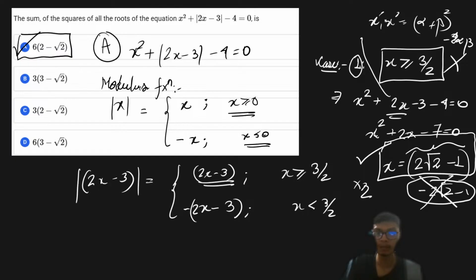So I hope this problem is clear to all of you. This is a very interesting problem. Please try to star mark this problem, okay? These types of problems are very crucial for your JEE Mains as well. Please star mark this problem, and make sure that you revise this question before going out for your JEE Mains actual exam, right?